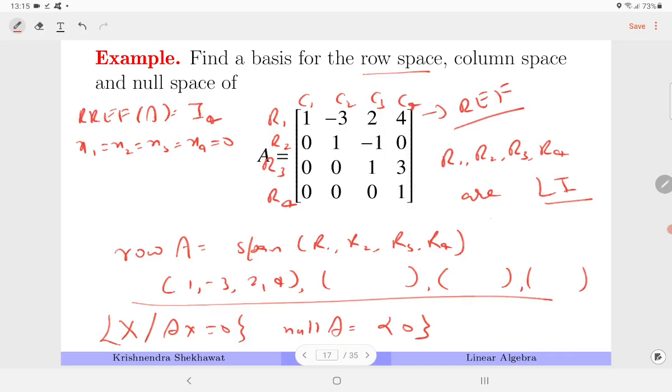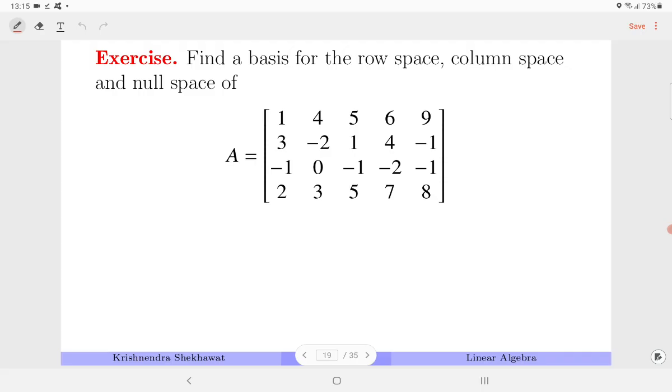It means that if the given matrix is in REF or RREF, then it's very easy to compute the row space, column space and null space, or the basis of row space, column space and null space. This leads us to the question: what would happen if the matrix is not in REF? This is an exercise which you can try by yourself.